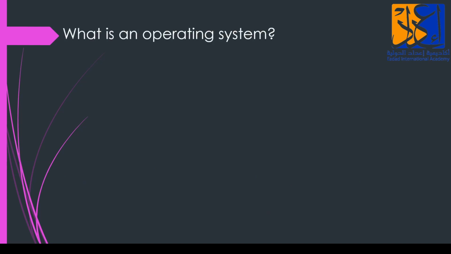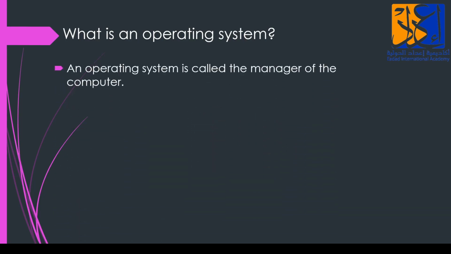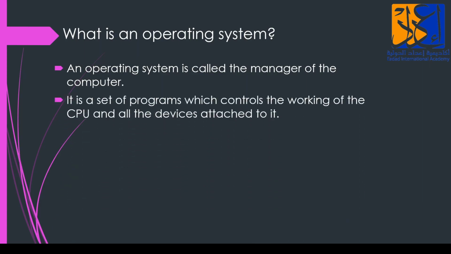What is an operating system? Have you ever heard about the word operating system? Okay, let's see. An operating system is called the manager of the computer. It's called the manager of the computer because it manages the computer. It is the set of programs which controls the working of the CPU and all the devices attached to it. Now, it is a set of programs. What that set of programs does is it controls the working of the CPU and all the devices attached to it.